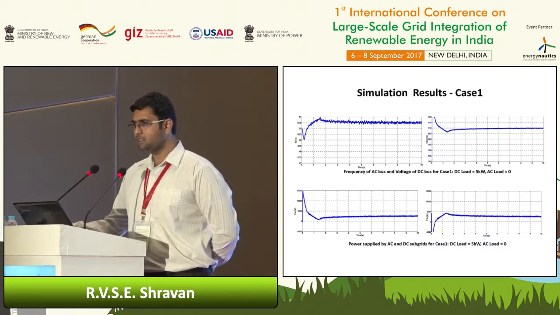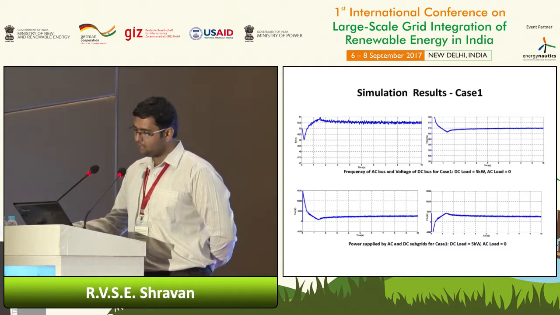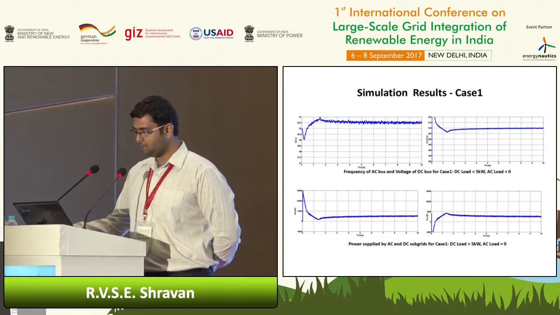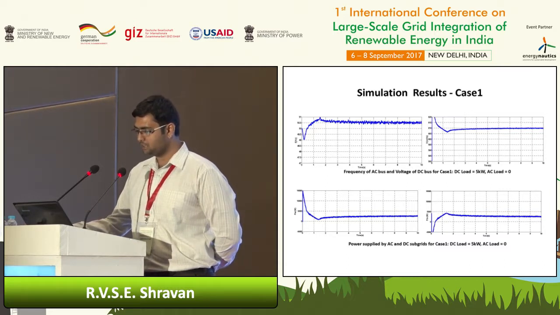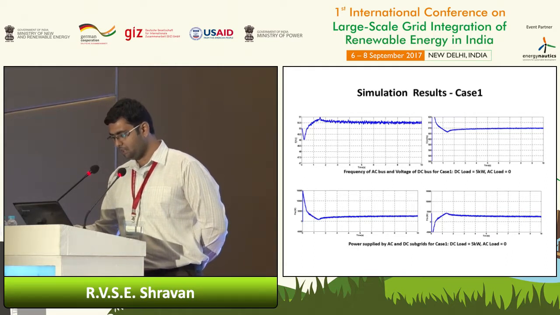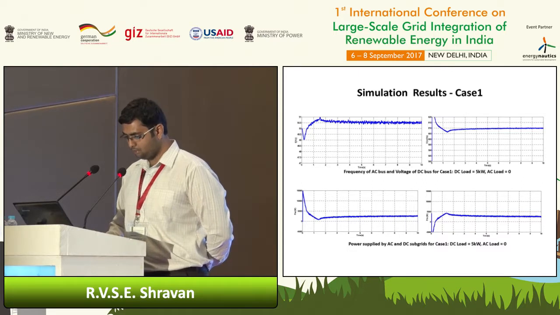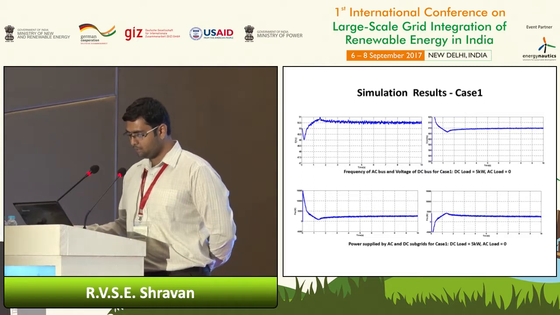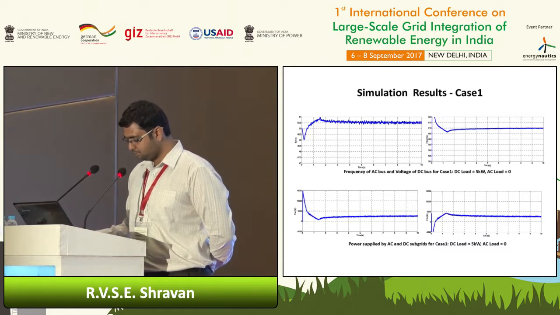In the first case, considered individually, when the AC side is at no load, the frequency of the AC bus should be at 51 Hz, and when we are putting a 5 kilowatt load on the DC side, its voltage should be at the average of minimum and maximum voltages, that is 605 volts. But as we are controlling these two to share the power, and they are equally rated, they will share the 5 kilowatt load equally, 2.5 kilowatts each, and the frequency of the AC bus settles at 50.5 Hz and the voltage is 610 volts. These, when per unitized, will be equal in value. So they settle at equal per unit values.